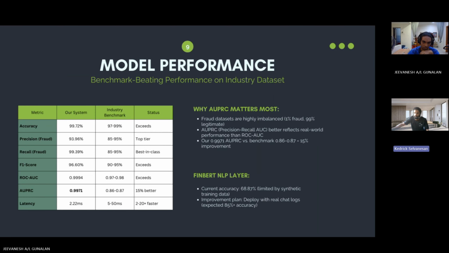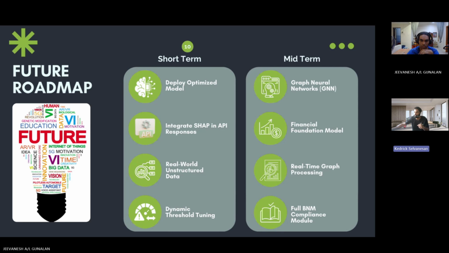This is briefly our model performance, but I want to highlight why AUPRC, the area under the precision-recall curve, matters most. In this context, it reflects real-world performance better than ROC AUC, normal precision-recall, and F1 score. This is our planned feature roadmap. The first is a better optimized NLP model, like maybe TinyBERT or DistilBERT, that achieves 10 to 20 millisecond CPU inference latency. The second is to integrate SHAP in API responses. As of now, our SHAP outputs are offline, so we are planning to integrate SHAP explanations directly into API responses.